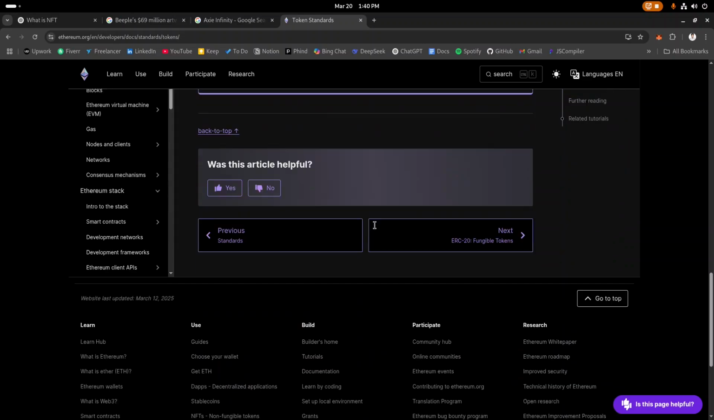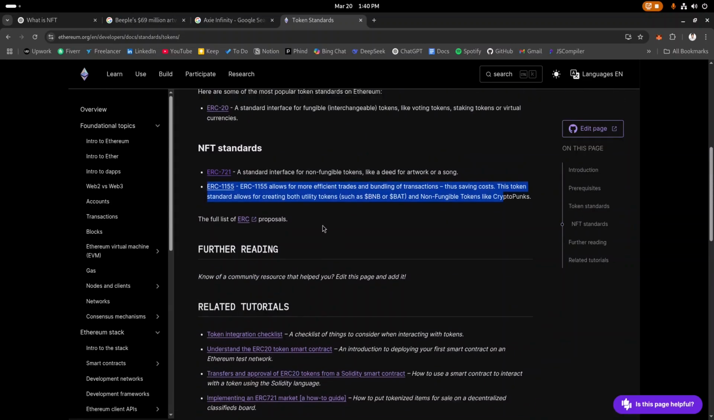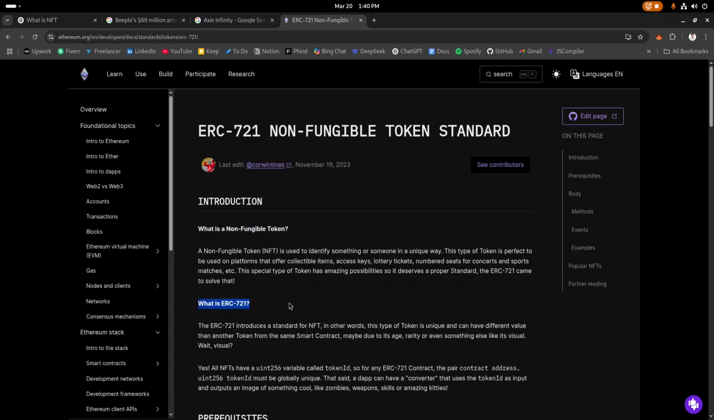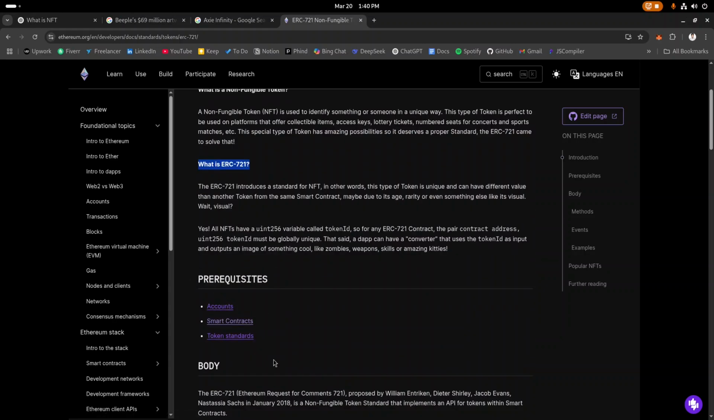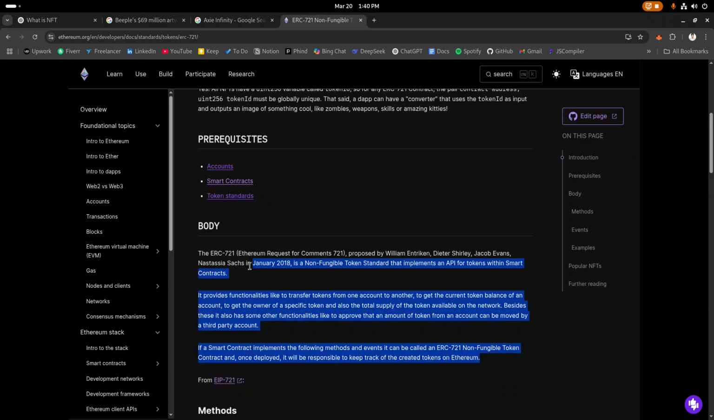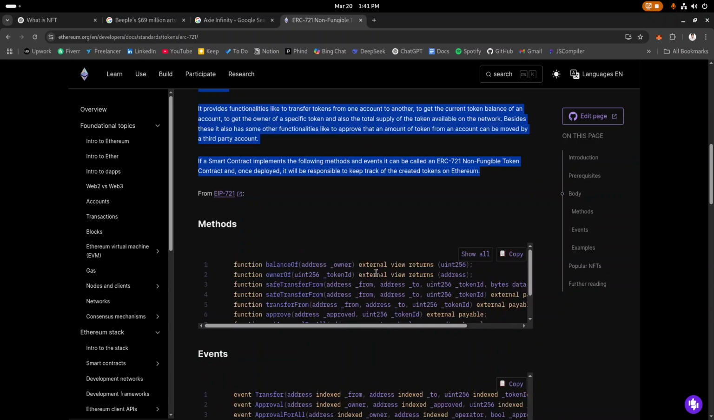If you scroll down here, let's click on this ERC721. You can read more about it. What is a non-fungible token? What is ERC721? Prerequisites: we need accounts, smart contracts, and token standards. Okay, this is the body. Just read it if you have time. Otherwise, you can follow me to learn from the tutorial by doing the practical.